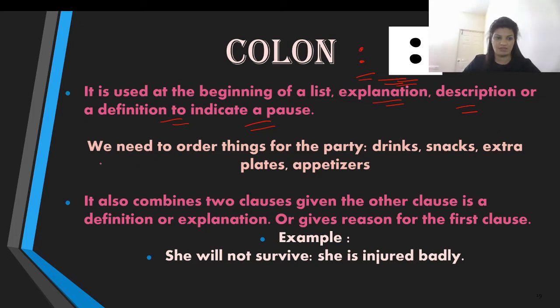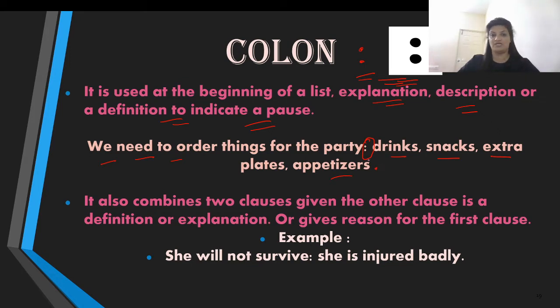Let's take the example: We need to order things for the party. Now you have your colon over here. Remember, it's a short pause, not a complete pause. You take the colon over here, then you begin the list, that is drinks, snacks, extra plates, appetizers. And you end it with a full stop at the end.